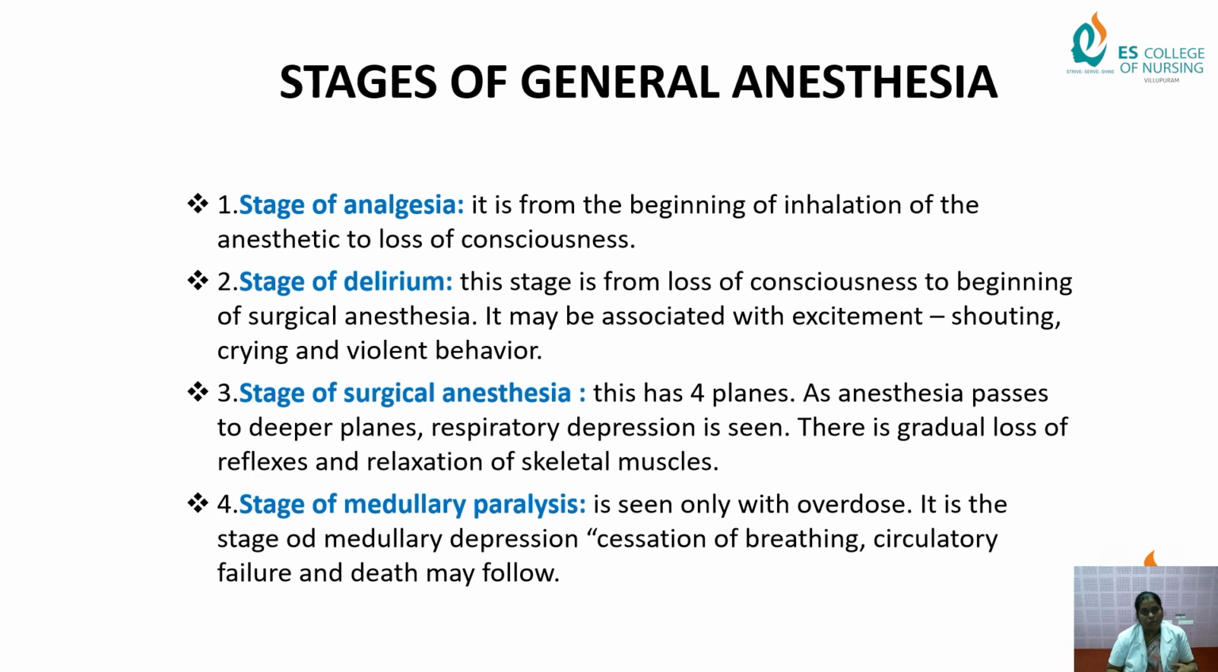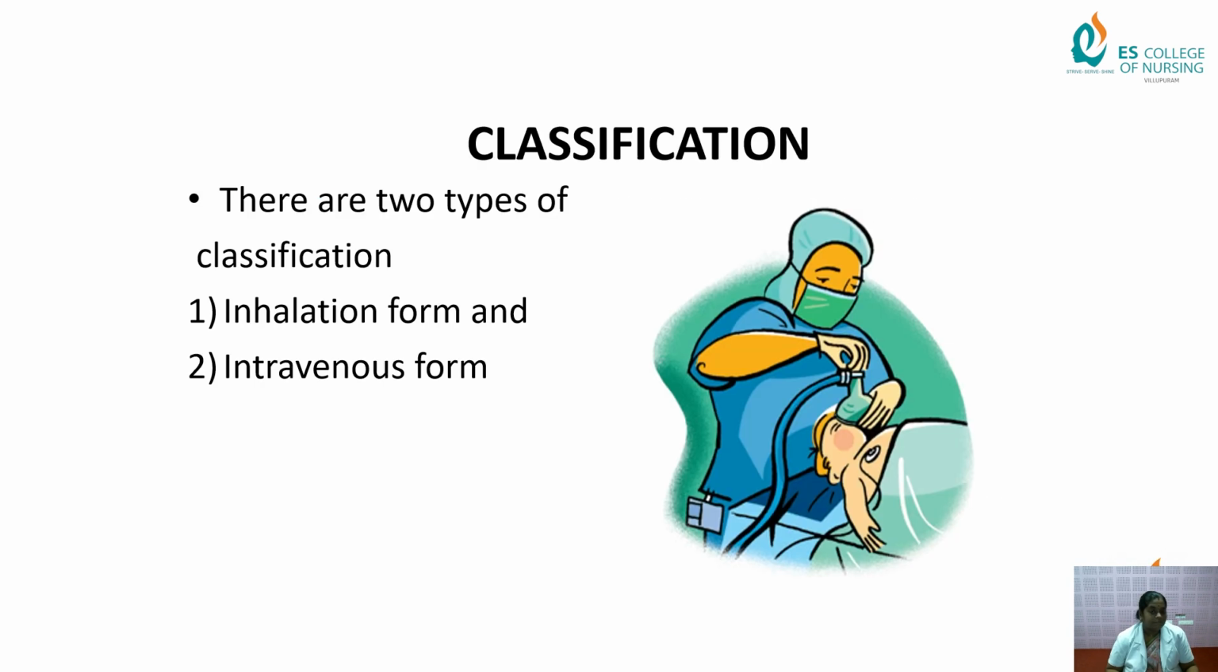With an overdose of anesthesia, the patient goes into respiratory depression and breathing difficulty. Sometimes circulatory failure also comes, and finally there is a chance of death. Next, we see the classification through the routes by which we give anesthesia to patients.